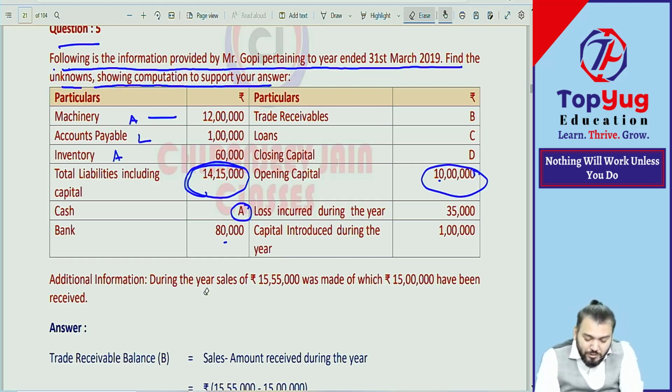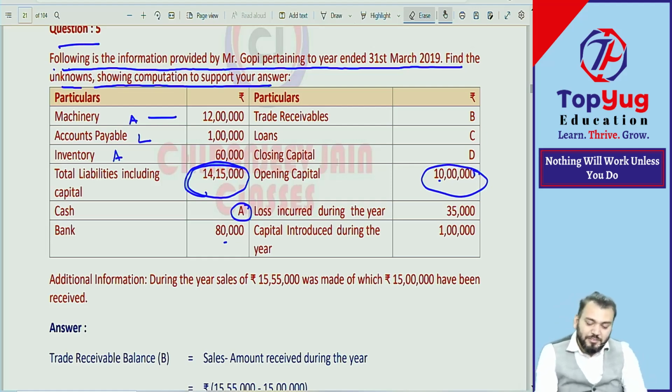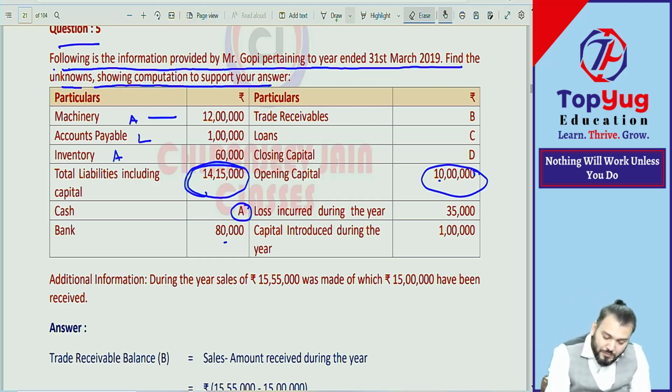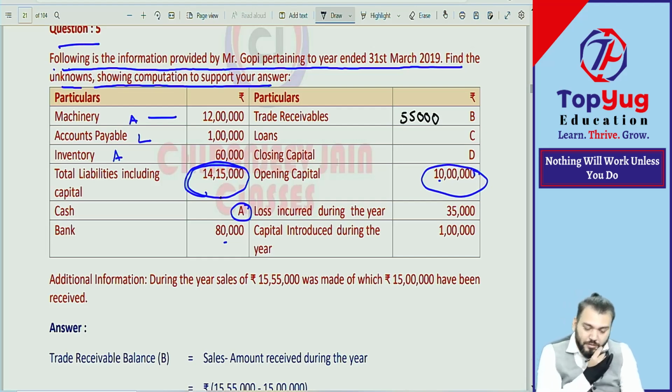Additional information: during the year sales of rupees 15 lakh 50,000 was made, out of which 15 lakh have been received. Oh my god. Means the total sales were how much? And how much received? So 55,000 is what? Receivable. It means trade receivable we have got. This is 55,000. Bolo yes or no? Got it? Any doubt? Chalo.